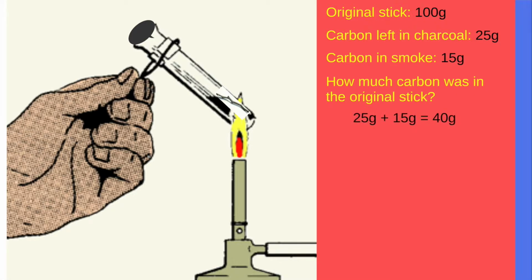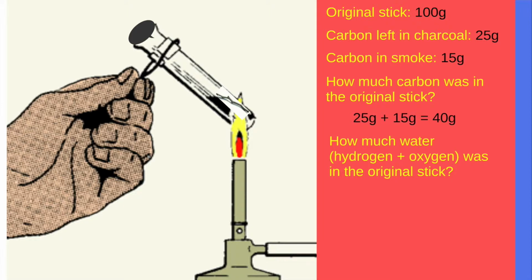That leaves the other elements, and we know that wood is made up of carbon, hydrogen, and oxygen. And it turns out that the hydrogen and the oxygen pair up in the same ratio as they do in water, or 2:1. So we can ask how much water was in the original stick. Well, if we had 100 grams to begin with, and 40 of it was carbon, that leaves 60 grams of water.